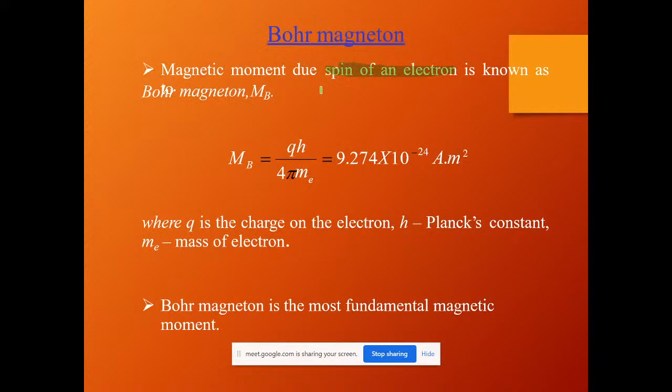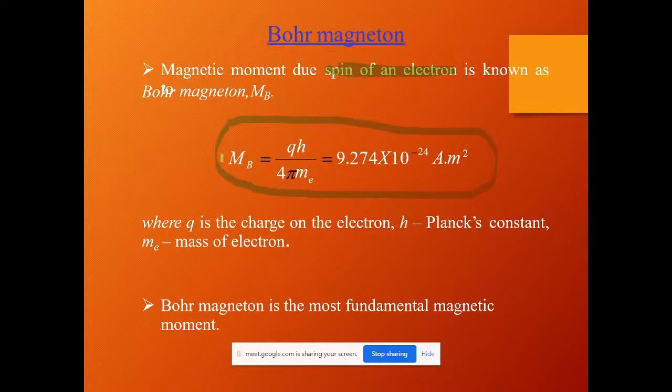So how the spin of the electron is defined depends on the Bohr magneton. This is a basic physical parameter which is going to define the structure of the atom. We are learning about this because, from that structure of the atom, we are going to learn about the magnetic strength of the material. This is the basic thing that you have to remember.